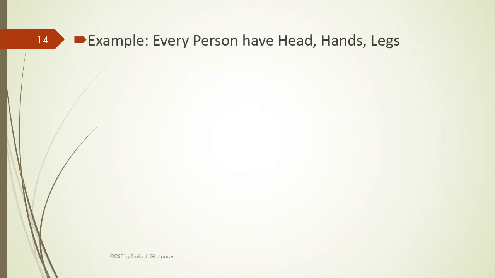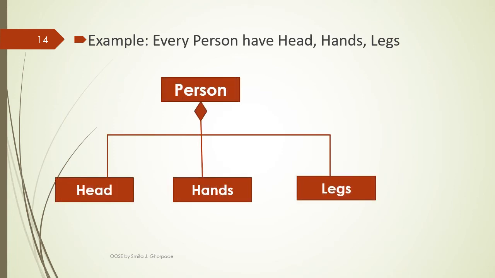Now, example for composition. Every person has important body parts like head, hands, legs. So there is a strong association, that is nothing but composition, between these different components. So person is one class and it is strongly related with these subclasses that are head, hands and legs.